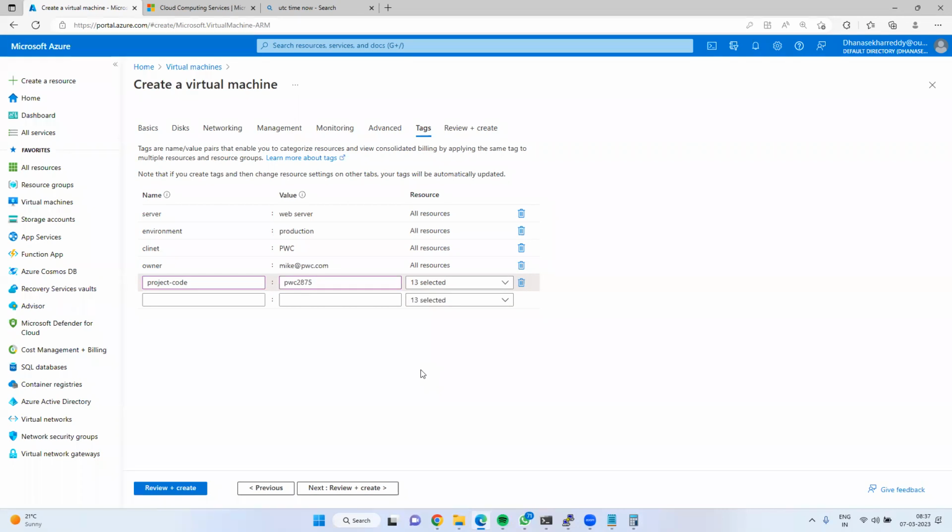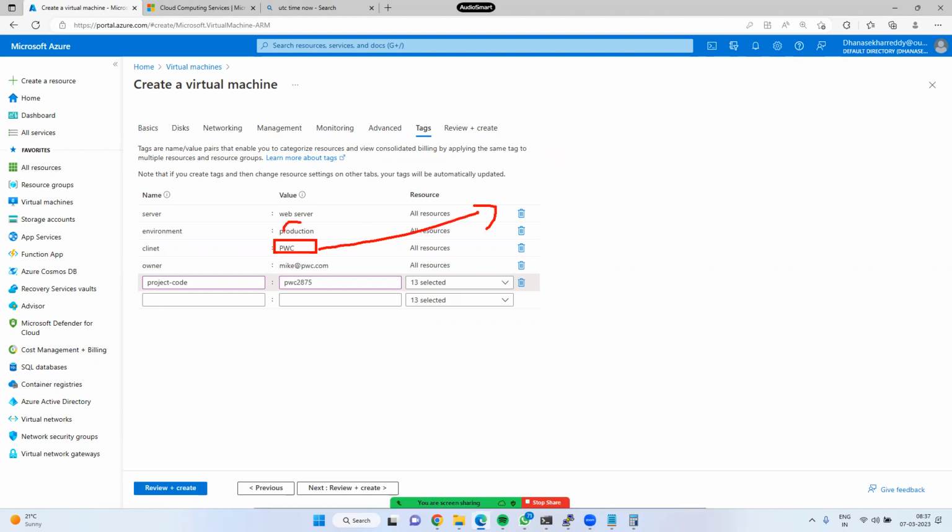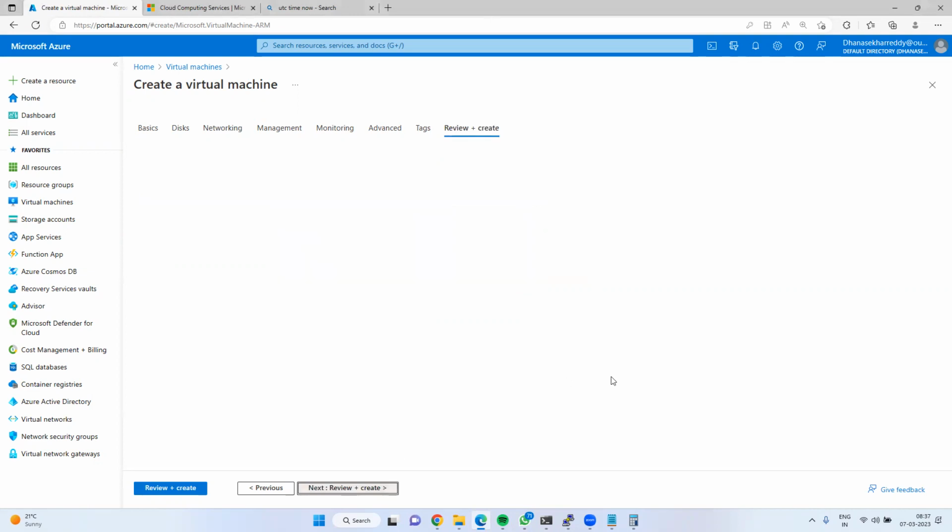We can store metadata. Next. See, here it is giving some information. Tags are name-value pairs which enable you to categorize the resources and to view consolidated billing by applying the same tags to multiple resources. For example, in future, the client is PwC. For PwC production environment, how many virtual machines are there? We can filter based on these tags. Forget about it, we will see that later. At this moment, tags are name-value pairs which will give the information about your resource. That's it. Next, hit on Review plus create.